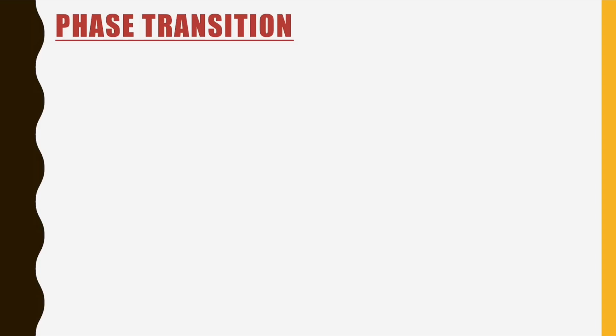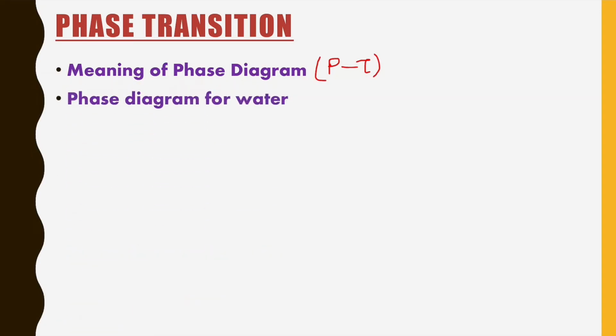In phase transition, what we have to study first is the meaning of phase diagram. It means here we have to study the PT graph of any process, but in this you just have to study the PT graph, or we can say phase diagram, for water. What are the different points, what are the different sections where the water is in solid state, liquid state or vaporized state. This much only you have to study in phase diagram for water.